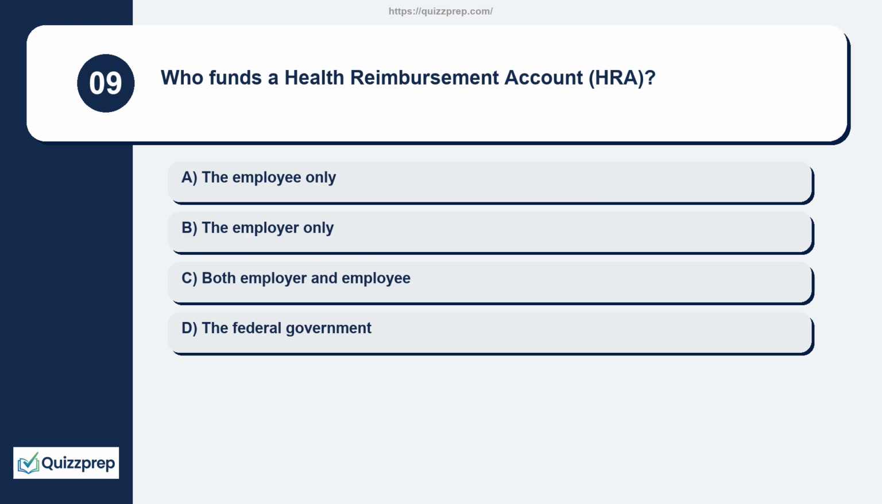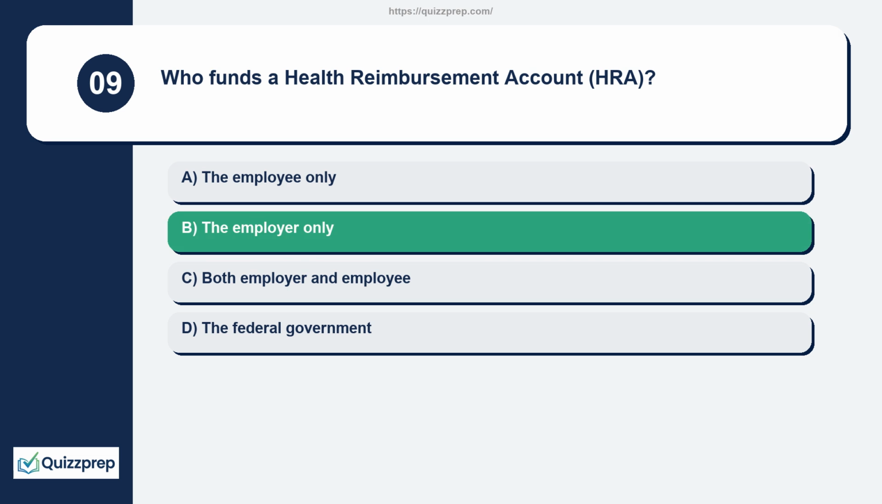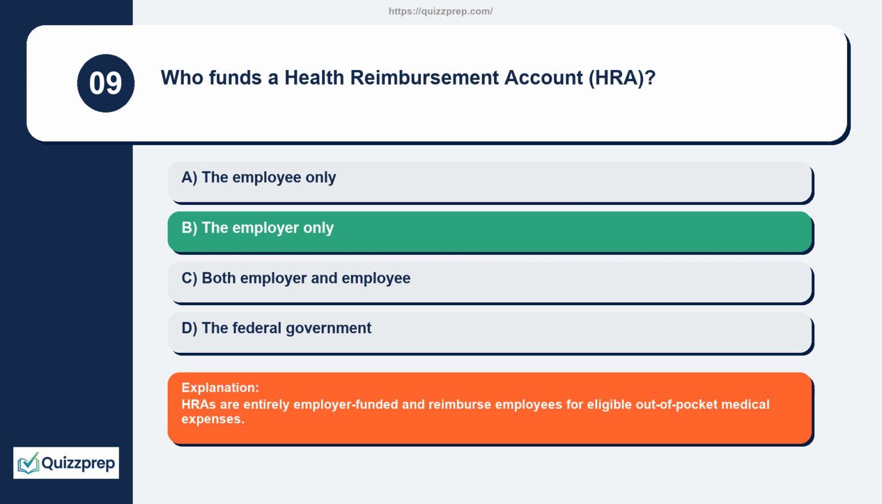Question 9. Who funds a health reimbursement account, HRA? The employee only, the employer only, both employer and employee, the federal government. HRAs are entirely employer-funded and reimburse employees for eligible out-of-pocket medical expenses.